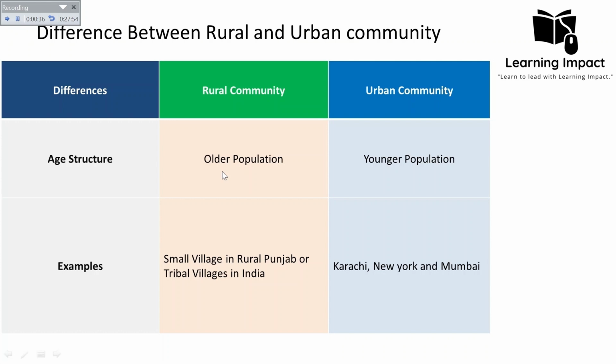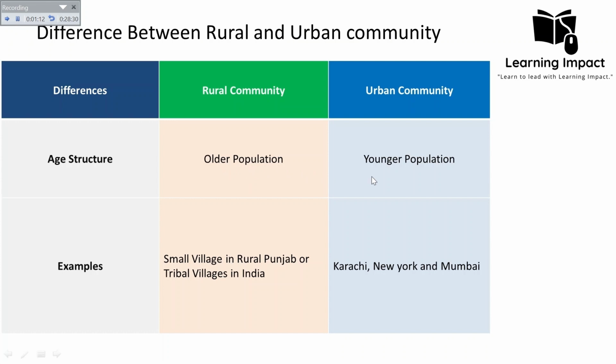So in case of Pakistan, the rural population aged 65 plus is about 7.4% in the 2020s according to the Pakistan Bureau of Statistics. And the urban population aged 65 plus is 5.4% in the year 2020 according to the Pakistan Bureau of Statistics. The rural urban migration rate in Pakistan is 22.1% of the rural population. They migrated to the urban areas between 1998 and 2017 according to the Pakistan Bureau of Statistics.